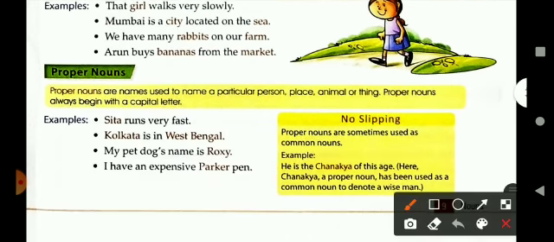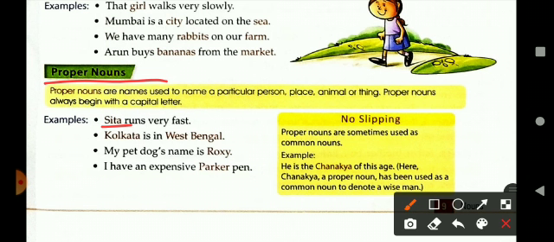The next is proper noun. Proper nouns are the names used to name a particular person, or we can say names given to a special person, special place, animals or things. And it always begins with a capital letter. The first letter should be a capital. Sita runs very fast. So here Sita is the name of a particular girl.